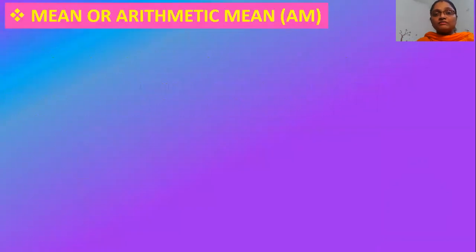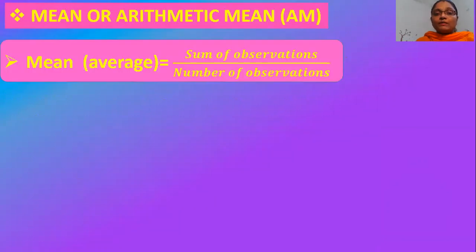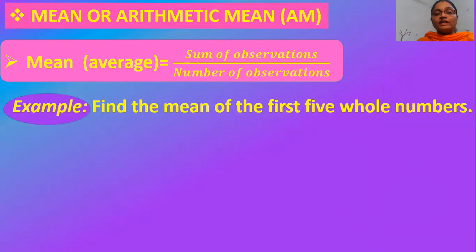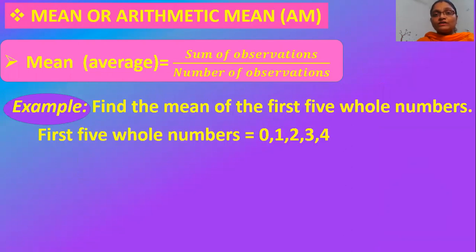The first representative value is mean or arithmetic mean, which is sum of observation by number of observations. Let us consider an example. Find the mean of the first 5 whole numbers. You know that the whole numbers are the numbers that include 0 and natural numbers. So the first 5 whole numbers will be 0, 1, 2, 3 and 4.